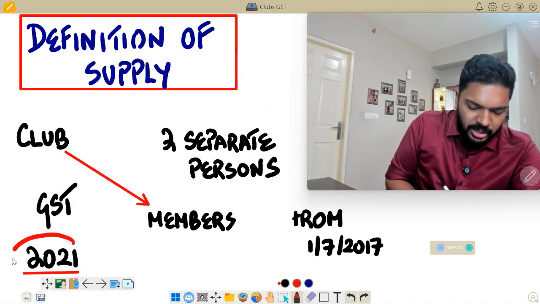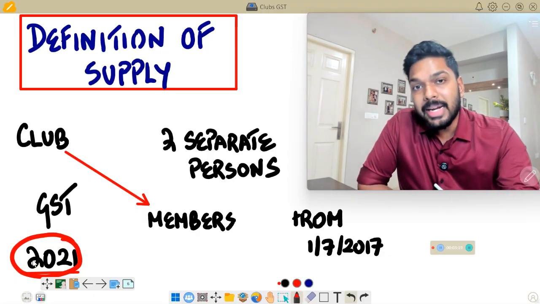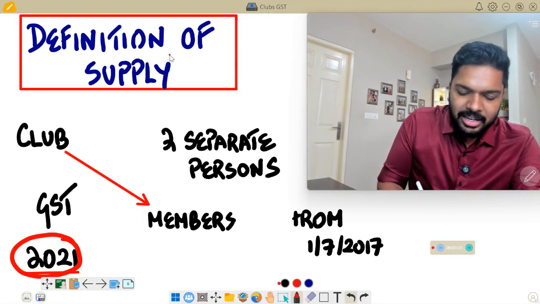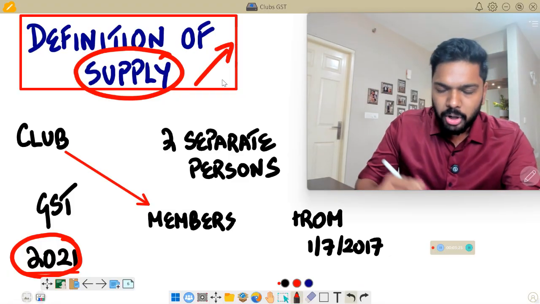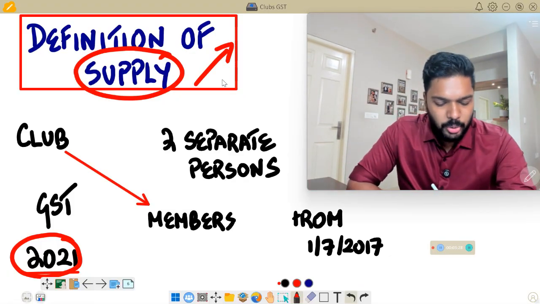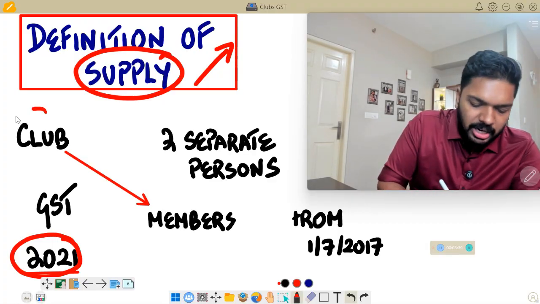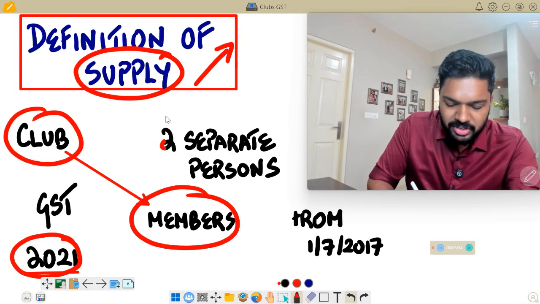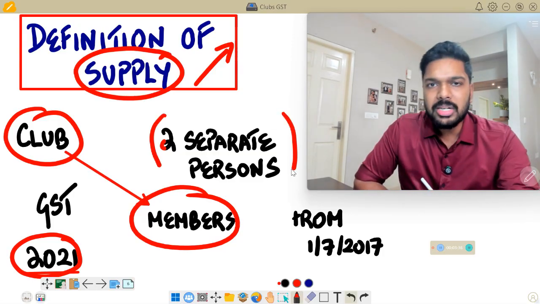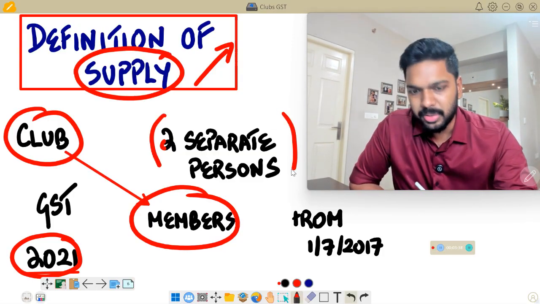But in 2021, the government further amended the GST law, and the scope of supply was further broadened to include the transaction between the club and its members, wherein it said that these two persons shall be treated as two distinct persons and not one particular person.